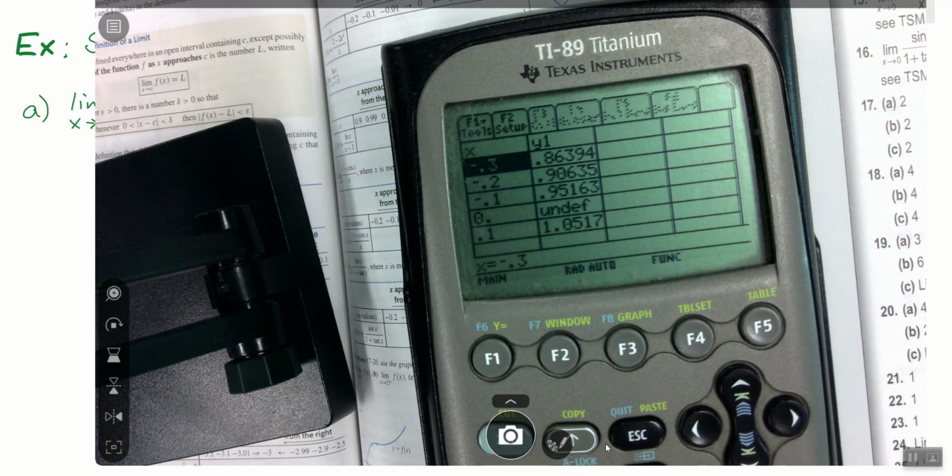Does it look like the y values are getting closer to 1? As we get closer, 1.29. So it does there. How about from the other side? Does it look like it's getting closer to 1 as we get closer? Boom, and that's all we're doing.